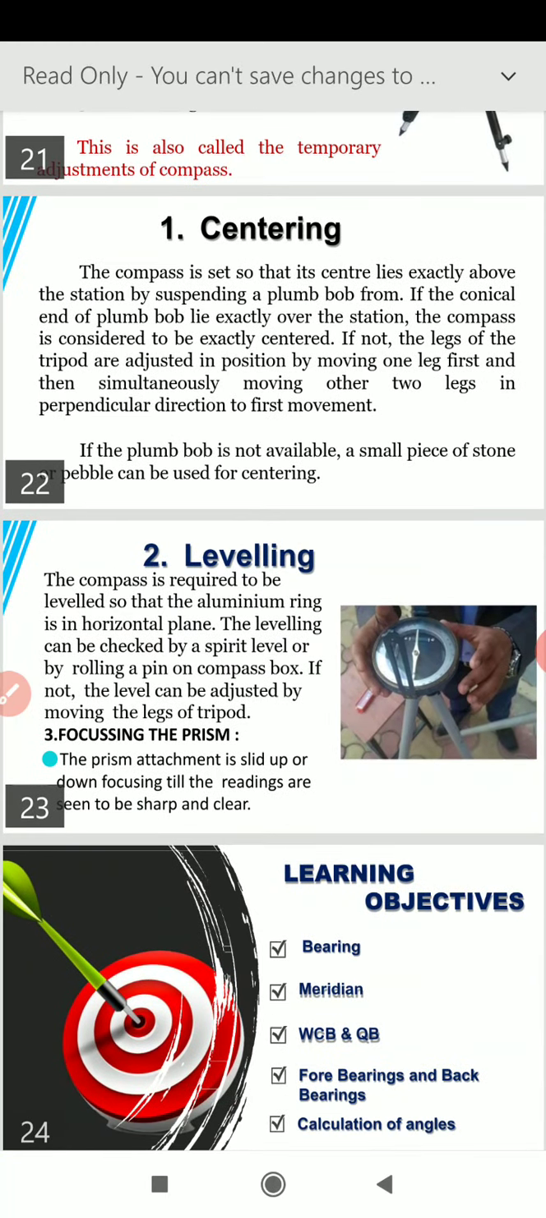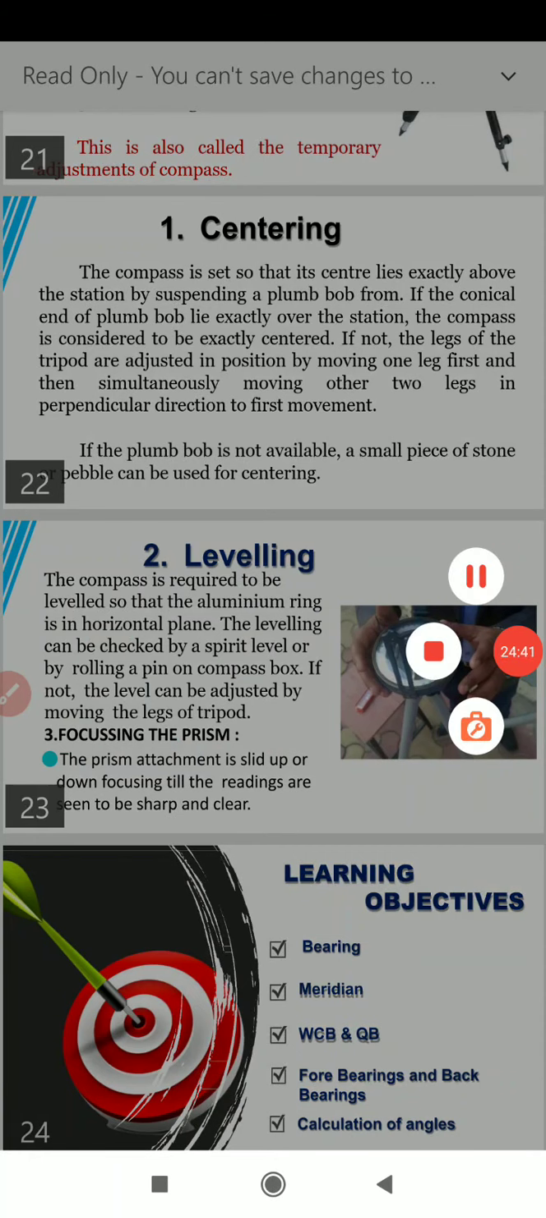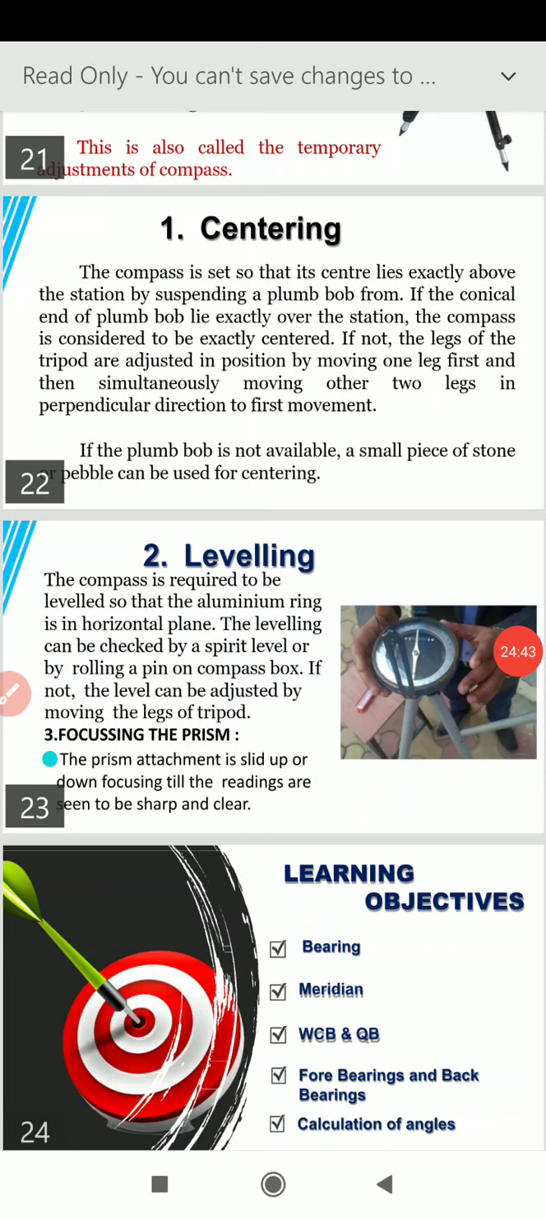The second step is leveling. The compass is required to be leveled so that the aluminum ring is in the horizontal plane. The leveling can be checked by a spirit level or by rolling a pin on the compass box. If not level, it can be adjusted by moving the legs of the tripod. So leveling is a very important second step in setting up the equipment,